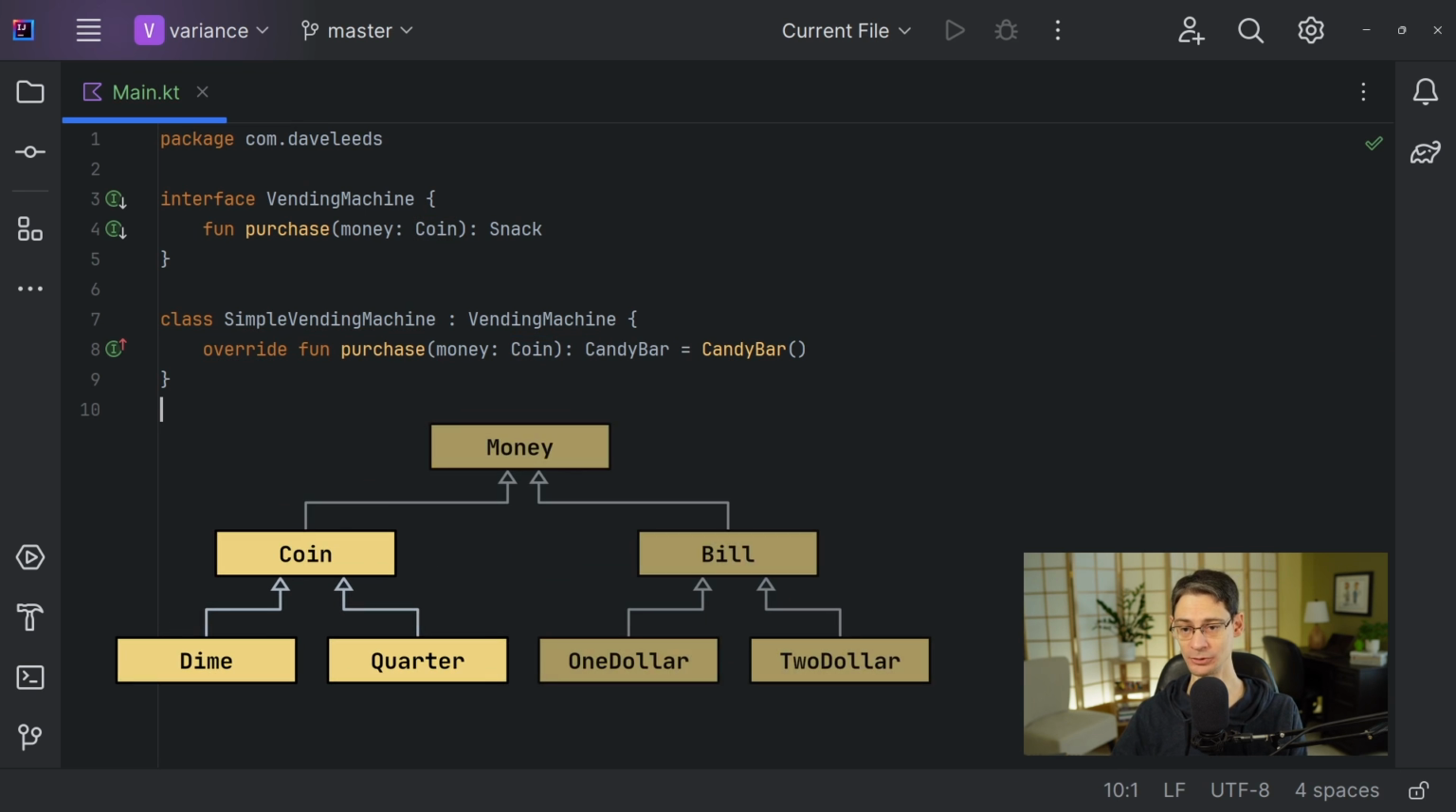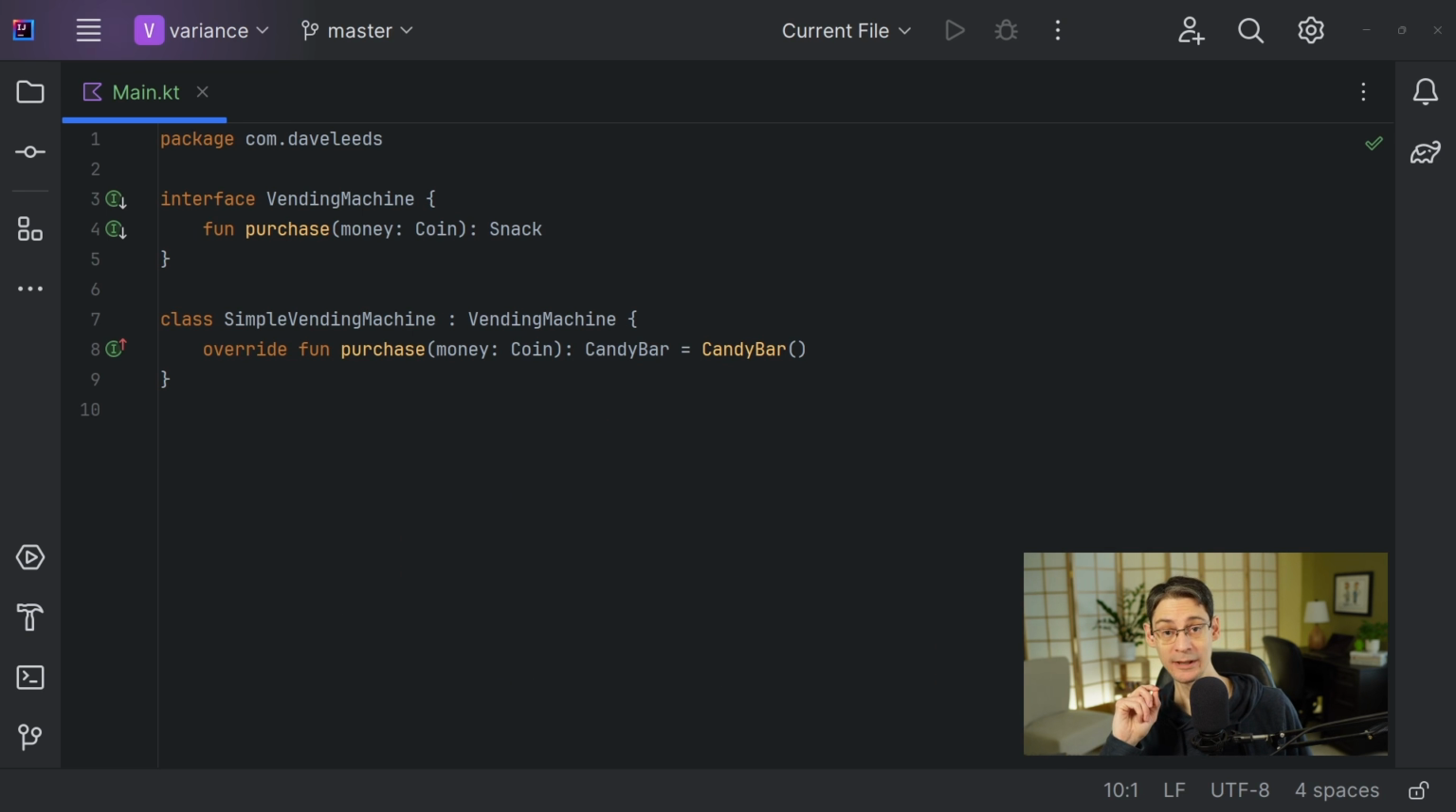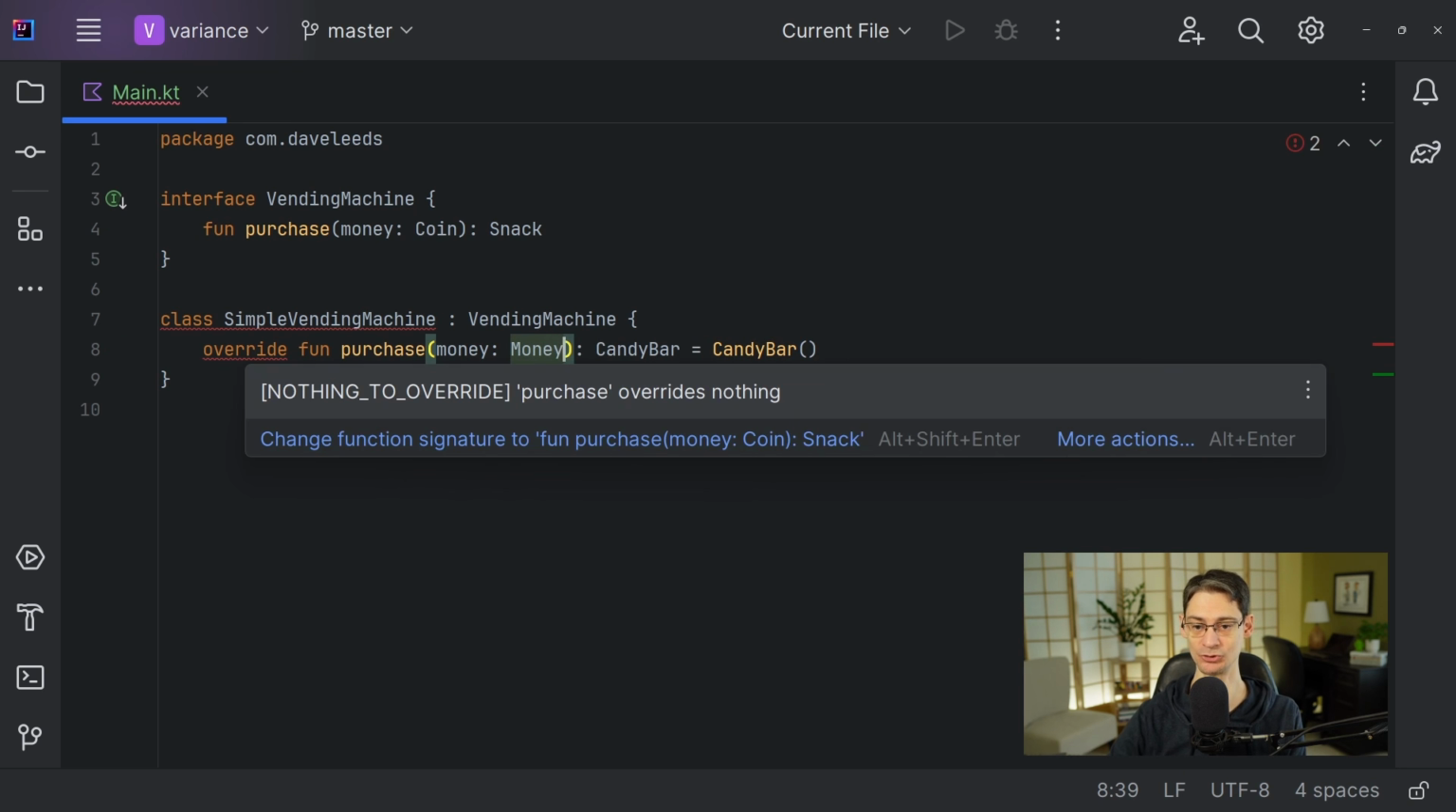And what about a more general type? What if this machine could accept any kind of money, including either a coin or a bill? Since this money type still includes all coins, it'd be perfectly type safe to allow this. Now in Kotlin, we can try to do this, but we'll get a compiler error saying that this function doesn't override anything.